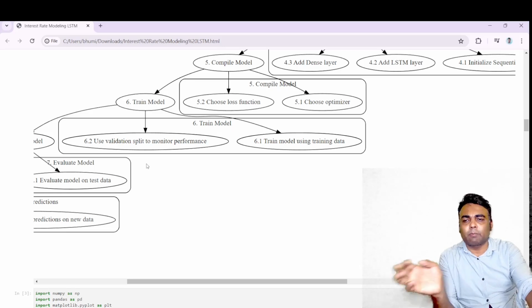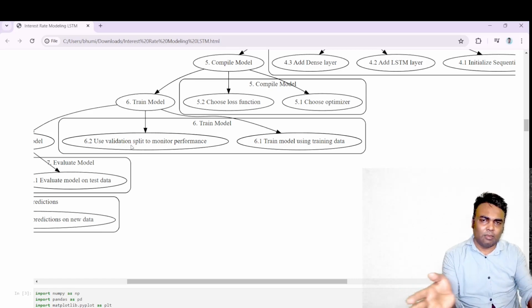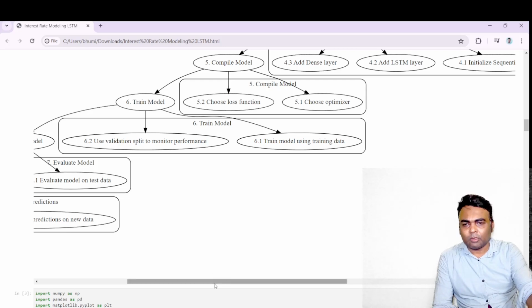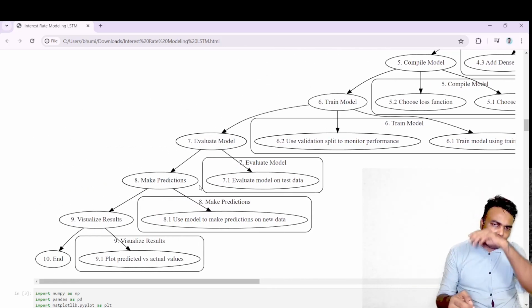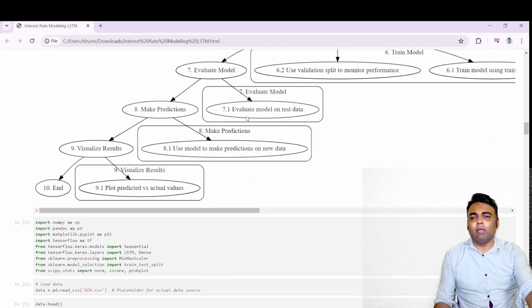Then we will validate the model by splitting the data set into multiple folds to monitor the performance of the model, so that the model is not overfitted or underfitted. Then we will evaluate the model using the test data set.